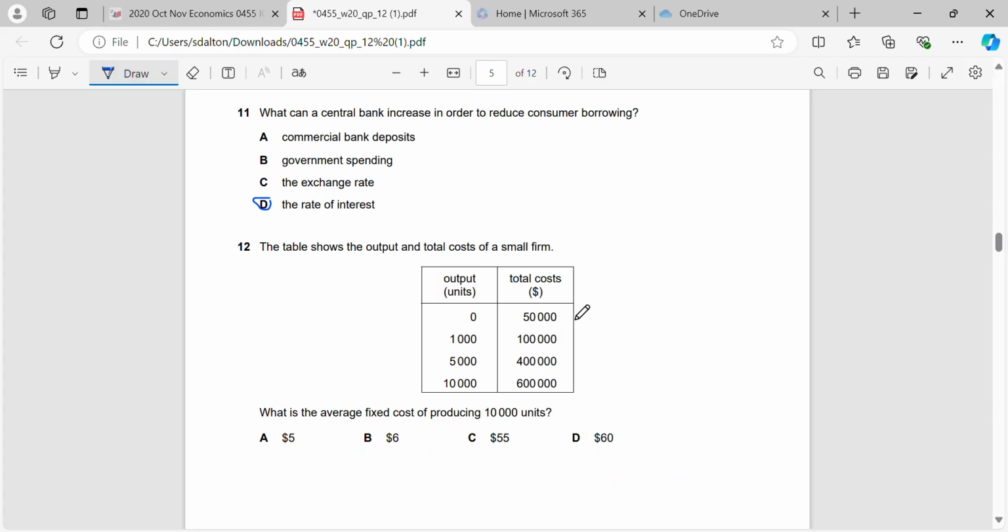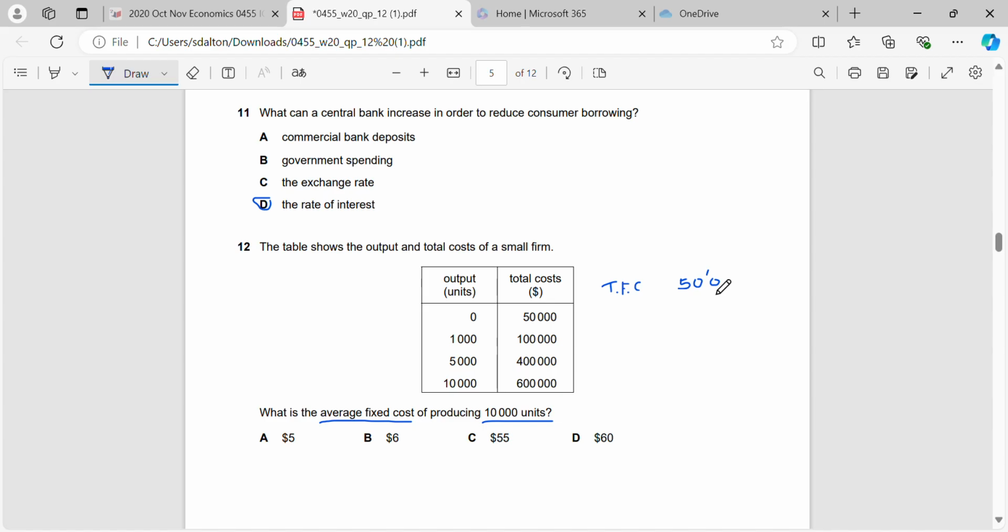Okay, the table shows the output and total costs of a small firm. What is the average fixed cost? So we need to find our total fixed cost first to find our average, and then we just divide it by 10,000 units. Our total costs are given. And we can see that at 0 units of output, our total cost is 50. That means that our total fixed cost, because we know fixed costs don't change, must be 50,000.